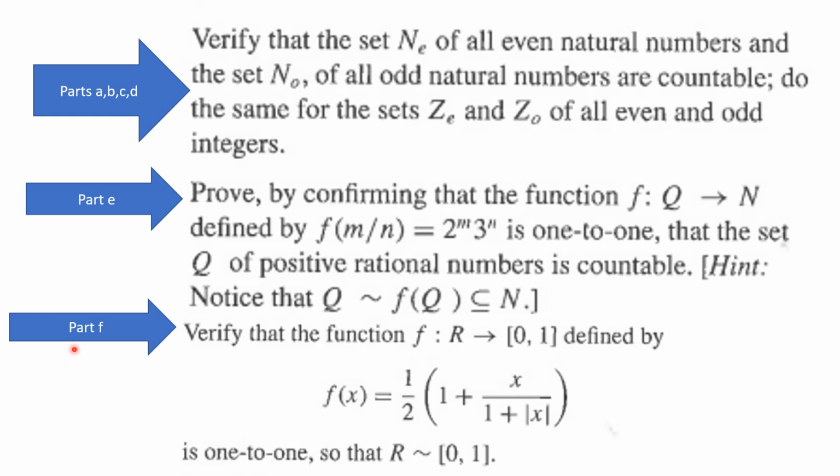And finally, part F, verify this function f going from the real numbers onto the 0, 1 interval defined by f of x is equal to 1/2 the whole of 1 plus x over 1 plus the absolute value of x, show that this is 1-to-1. And that shows you that the real numbers are in fact equivalent in an infinite cardinality sense to the interval 0, 1.